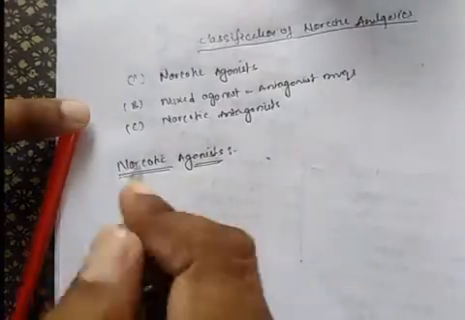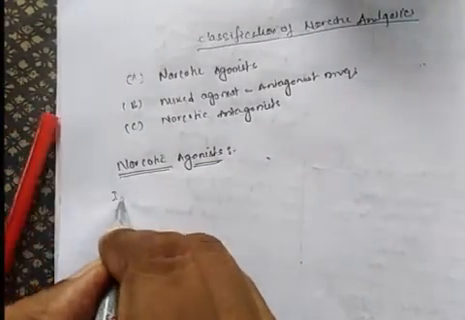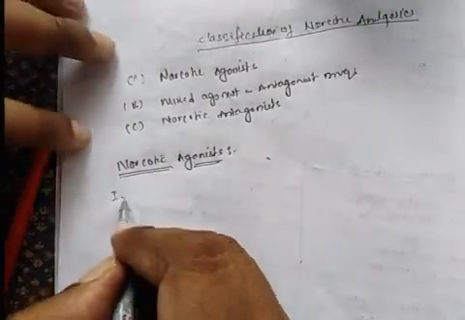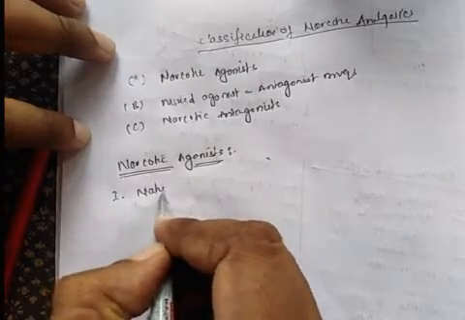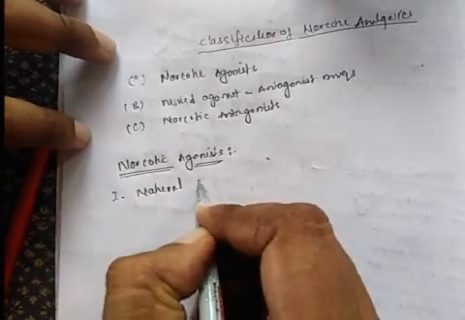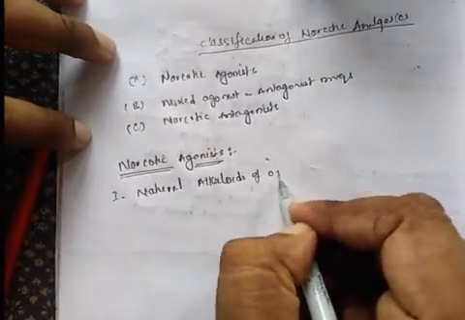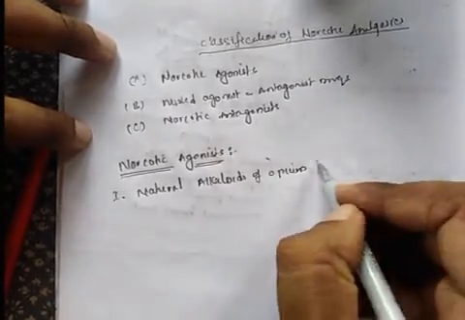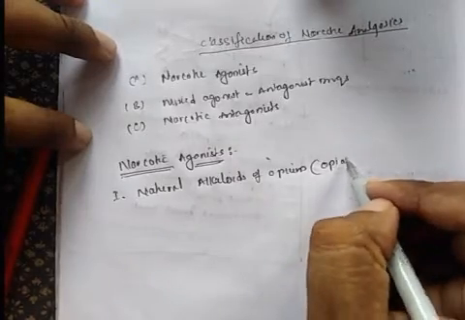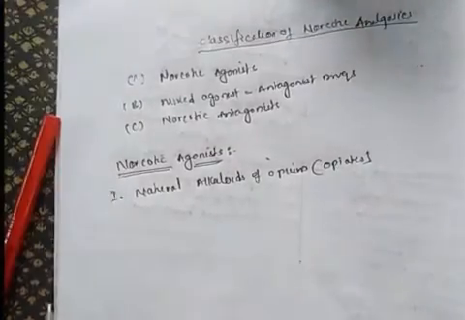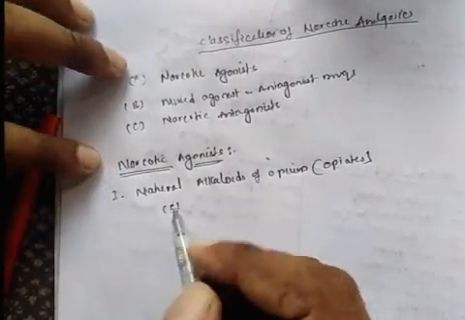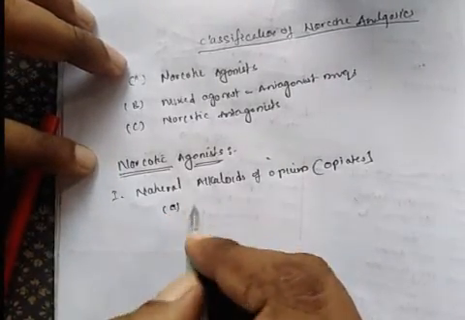The Roman one is natural alkaloids of opium. These are called opiates. This is further classified into two categories. The A category is phenanthrenes.